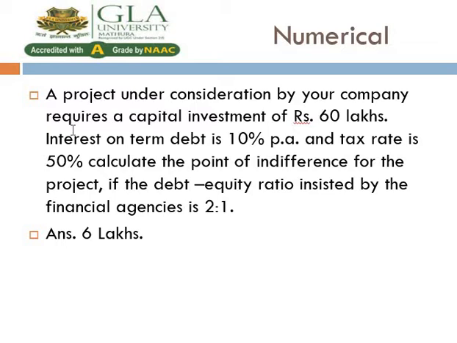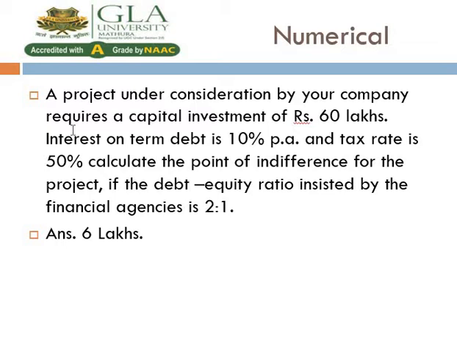One option is raising the entire amount of 60 lakh by the issue of equity share, thereby using no debt. And in the second condition, we go to the 2:1 ratio.